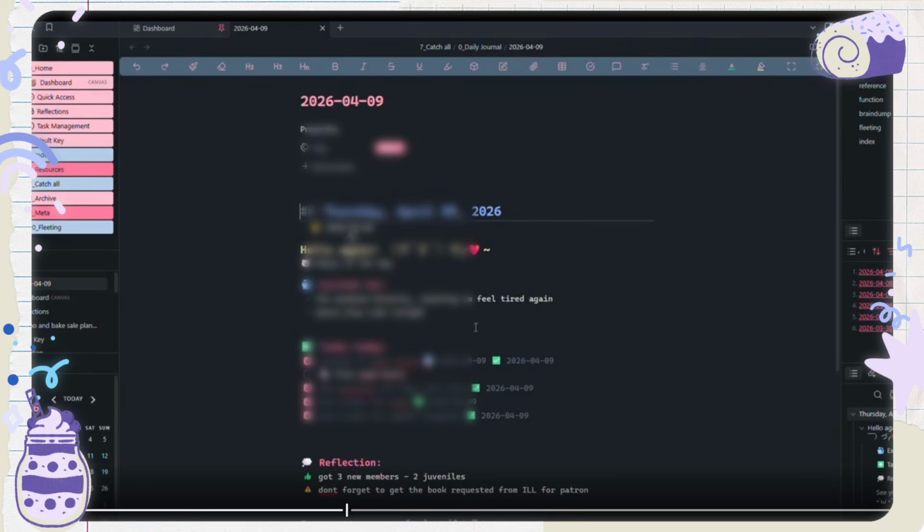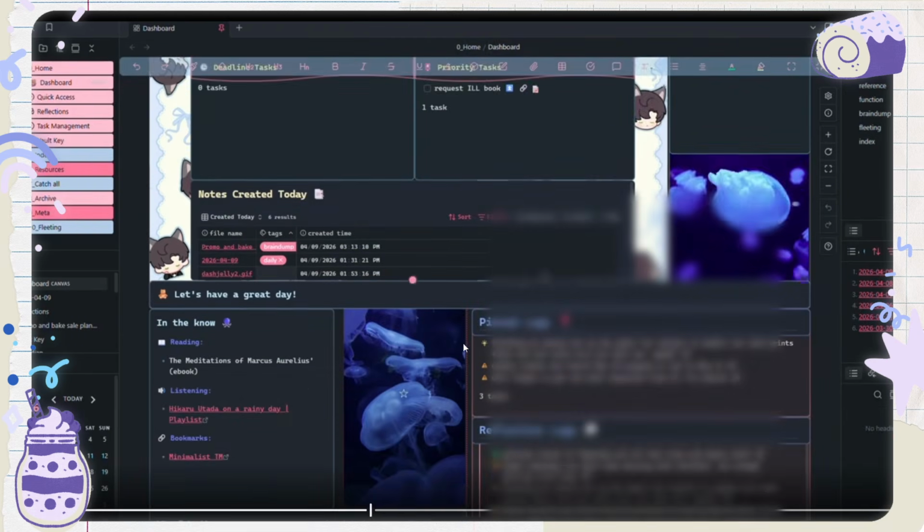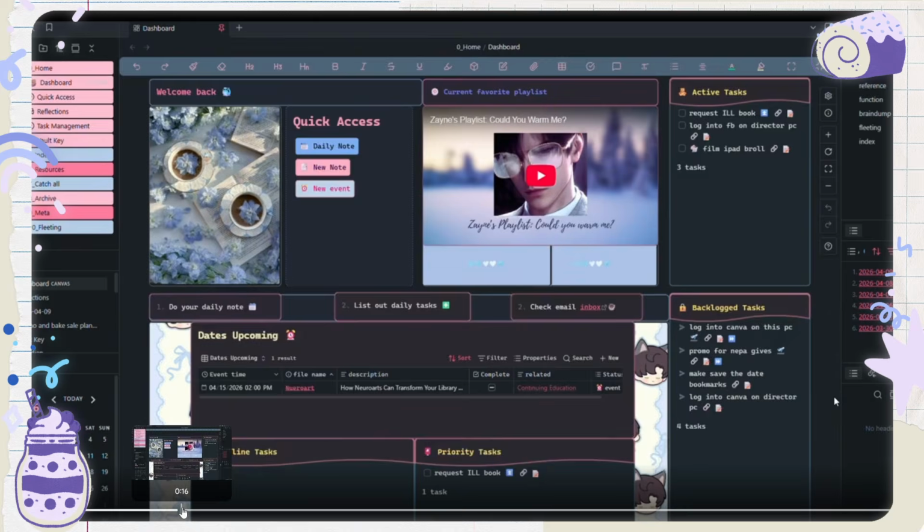How do I get those to show up outside of the note? And over here we have my active tasks over on this side. Anything that gets moved or forwarded, because when you click on this little note icon, you can edit the task and then kind of change the status of it. So it becomes moved, goes into this backlog task. And then down here I have this deadline task and priority task.